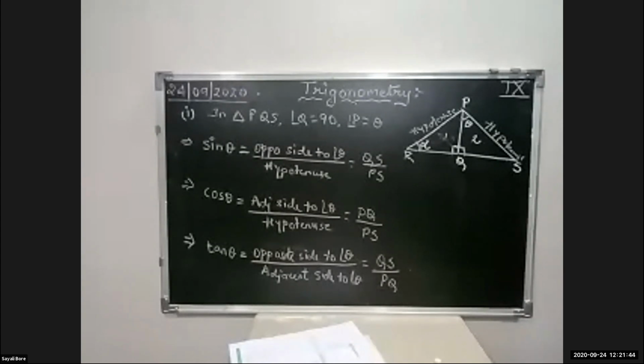If one side is the hypotenuse, the remaining two sides will be the adjacent and the opposite side related to the measure of the angle given in the question. I think the trigonometric ratios we have studied today are understood by you all, and again you can practice the sum.